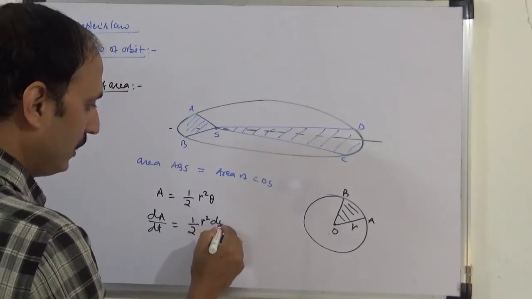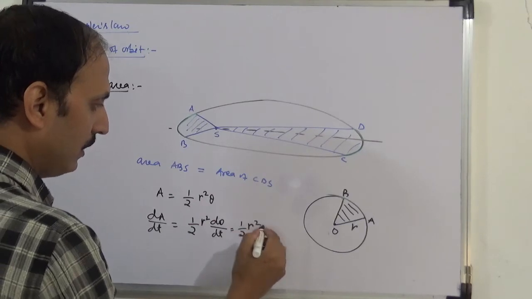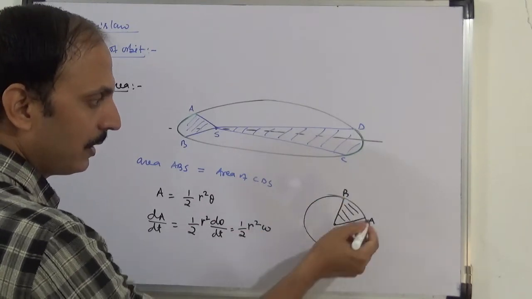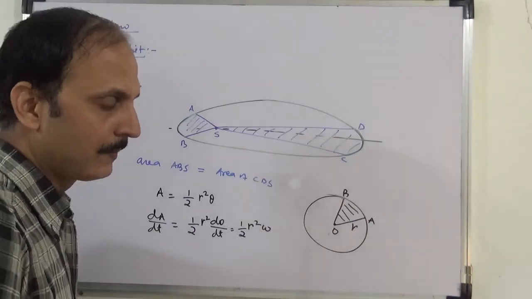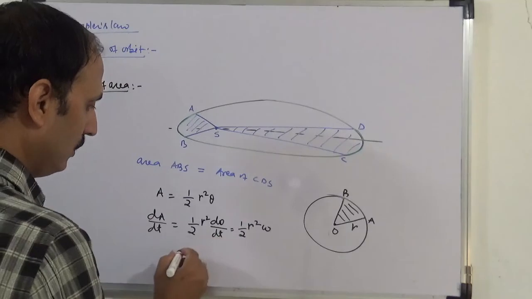So half r square d theta by dt, that is half r square omega. It's a circular path, so omega will be the same. If it were elliptical, omega would change.